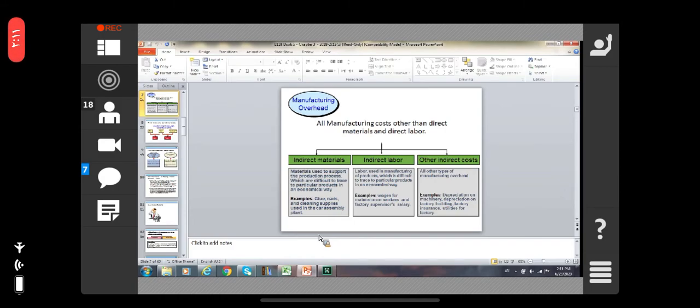The examples are depreciation on machinery, depreciation on buildings, depreciation on the factory, insurance, utilities bills, charges for the factory. Understand? All these items are the other indirect costs, okay.